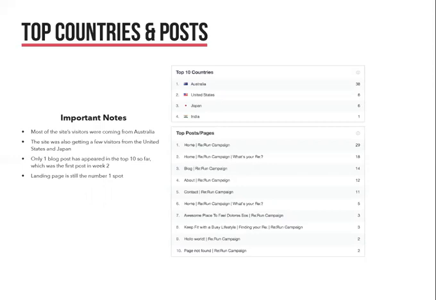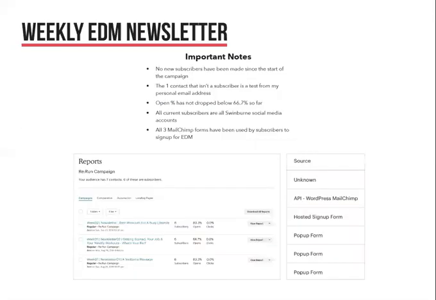One thing I want to change about these statistics is the top pages list. Currently, the home page is on top. I really need to encourage more traffic to the blog posts and the other pages, and try to boost them up the list, as none of my blog posts have even come close to the top 5. So people aren't clicking on them or reading them, and I really need to rethink my strategy with the blog posts to push the amount of traffic they get and boost those numbers.